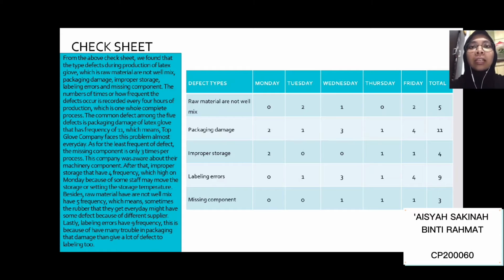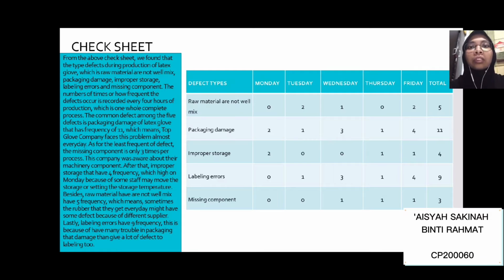The number of times or how frequently the defect occurs is recorded every 4 hours of production, which is one whole complete process. The most common defect among the 5 defects is packaging damage, which has a frequency of 11, which means Top Glove company faces this problem almost every day. The least frequent defect was the missing component, which occurs only 3 times per process.